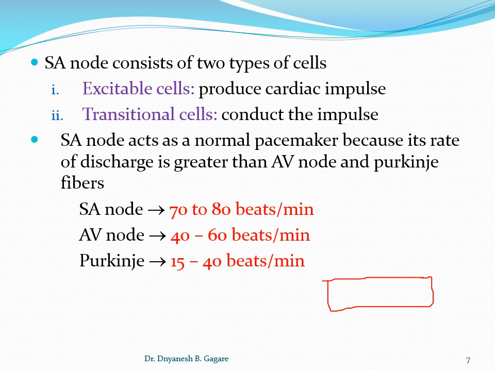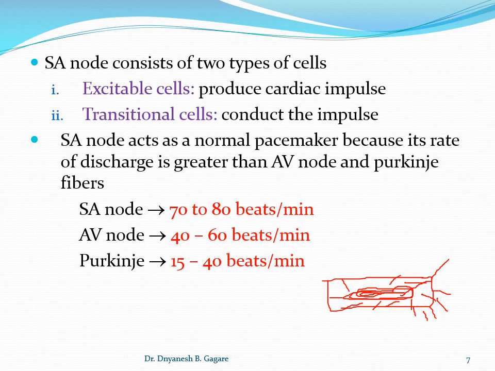The central portion of the pacemaker SA node contains the excitable cells, and these are surrounded by transitional cells. So what is the function of the excitable cell? The impulse is produced in the excitable cell, and then it is conducted through the transitional cells to the rest, that is, to the atrium or to the special conductive system.